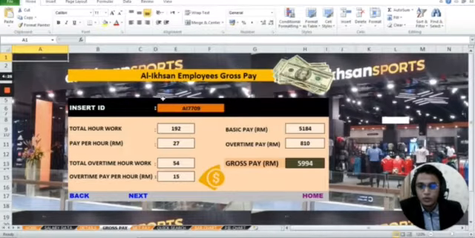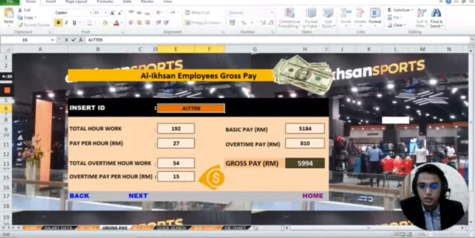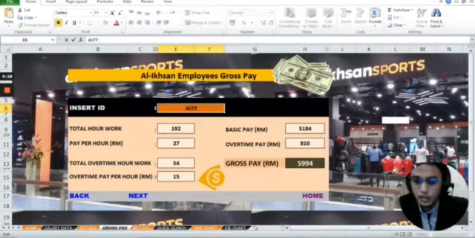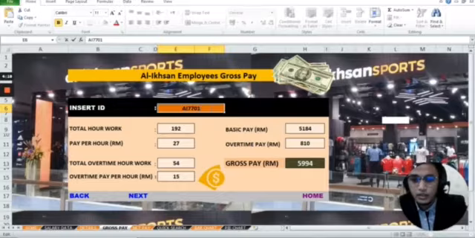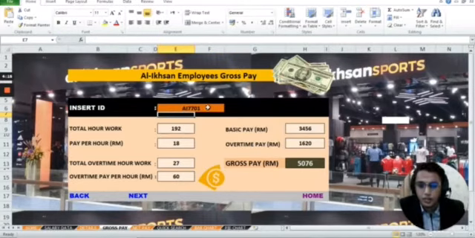So to calculate the gross pay, we just include the employee ID, for example AI770. This is the total hours worked for this employee, and then the pay per hour. Everything that appears is from the salary data, which is from the raw data.